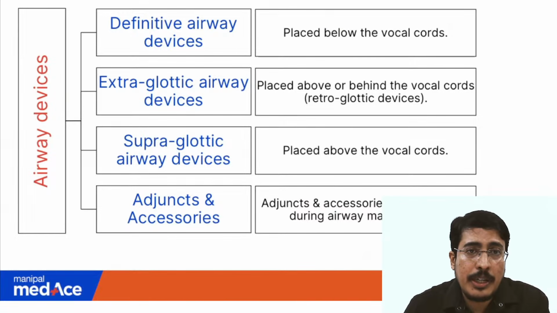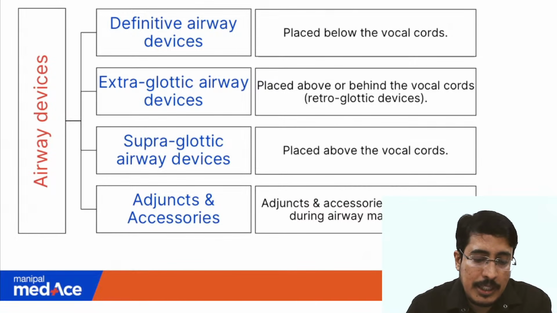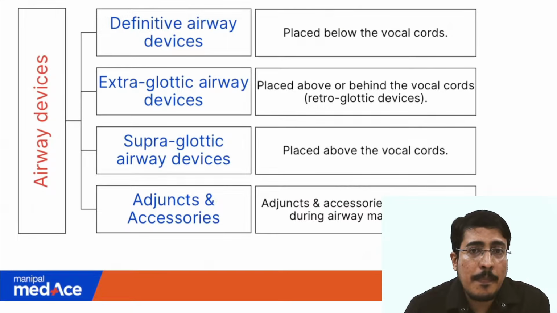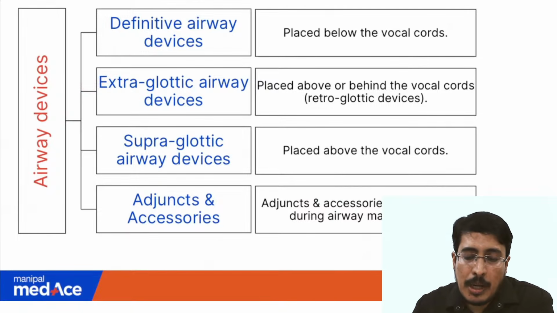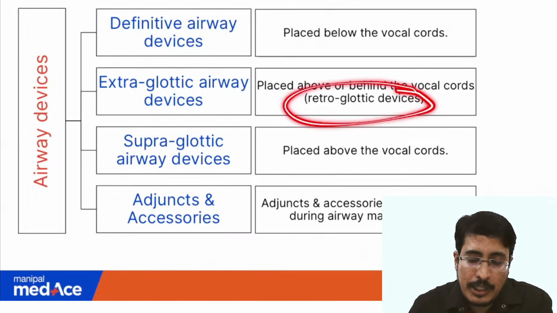So let us recall the airway devices that we study. Definitive airway devices are placed below the vocal cords. Examples are endotracheal tubes. Extraglottic devices are placed behind the vocal cords, also called retroglottic devices.